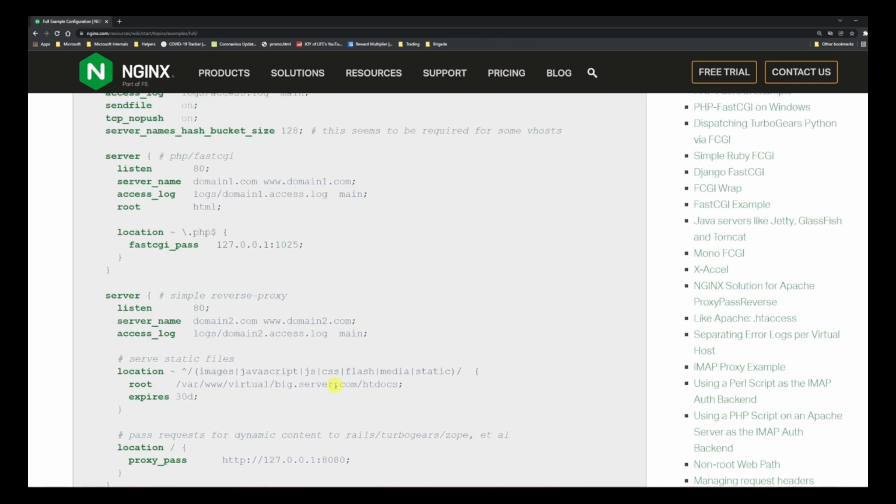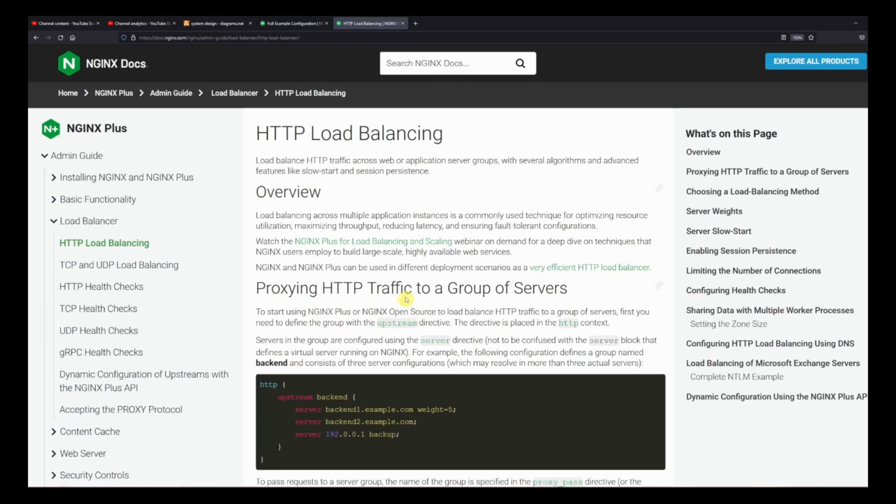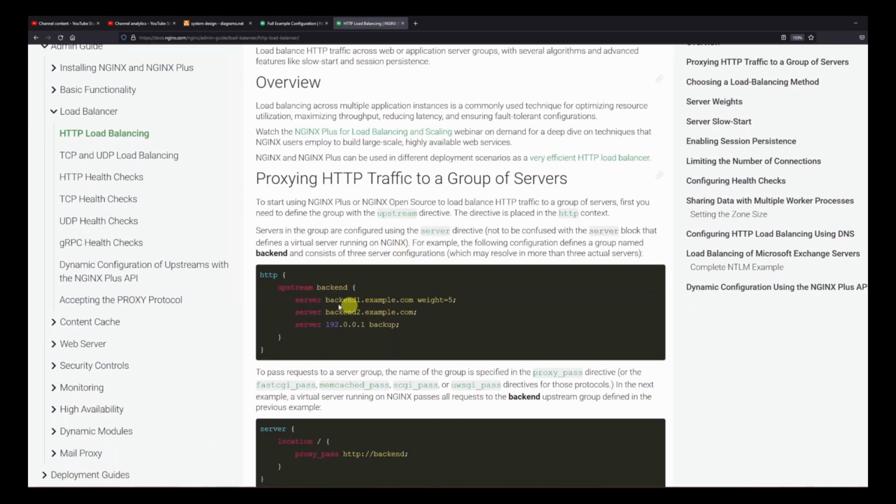Now let's take a look at how we apply the other algorithms that we have for load distribution in our Nginx config. So back to this document over here. You can see that there are some configurations. We have already seen this upstream configuration. We have a weighted one, a normal one, and a backup also over here.